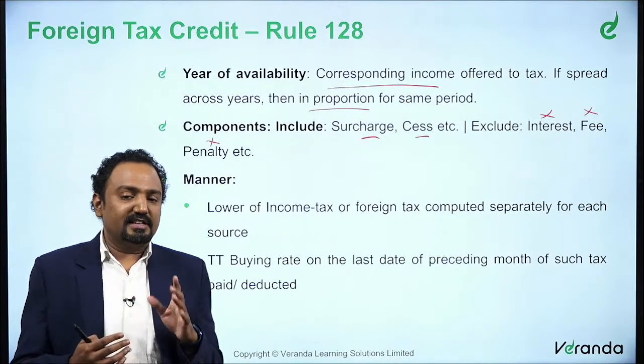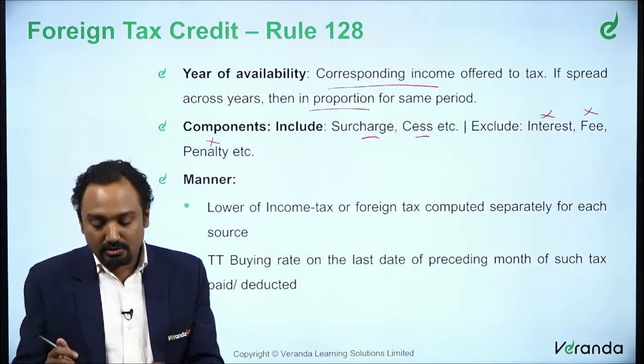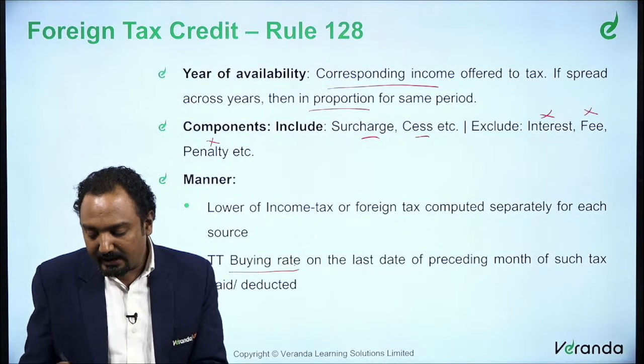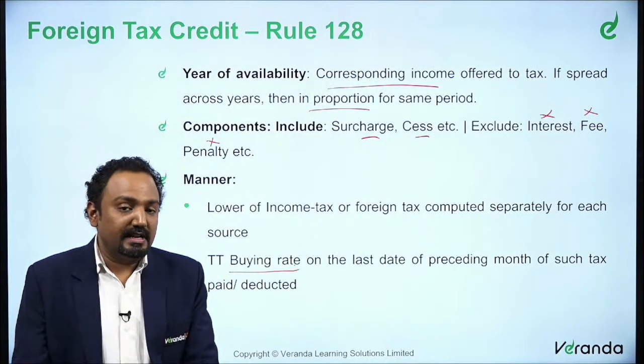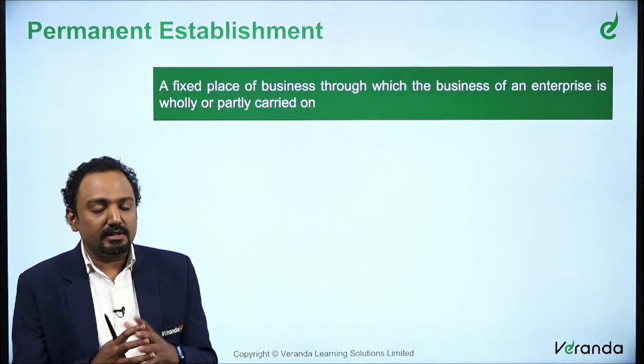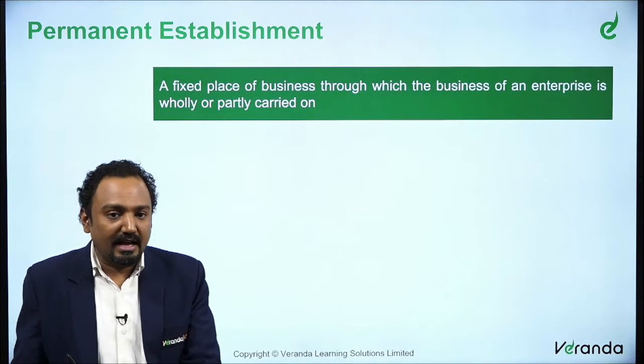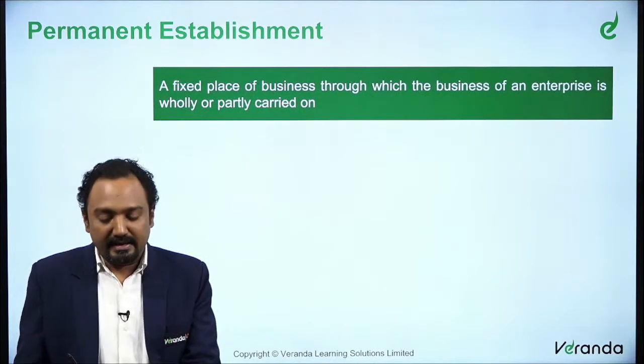Foreign tax rate, it generally does not give you as 10,000, correct? So it is typically the TT buying rate on the last date of the preceding month that you take for consideration. So that is what is relevant for the rate. You take the TT buying rate of the last day of the month preceding the month of the transaction.